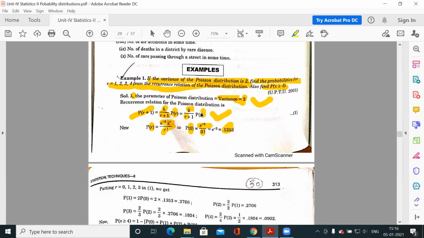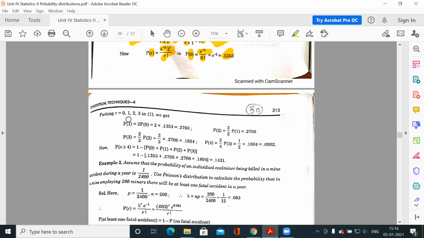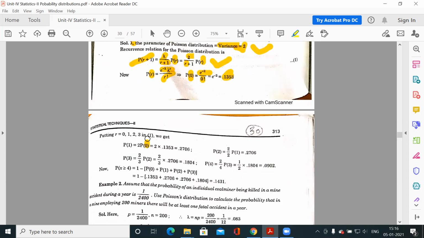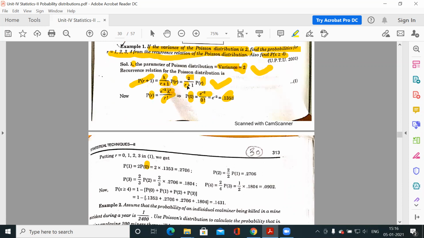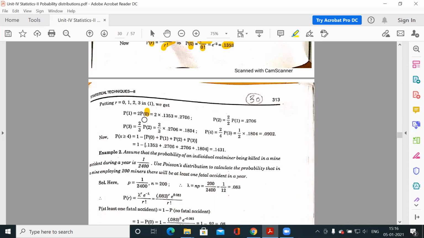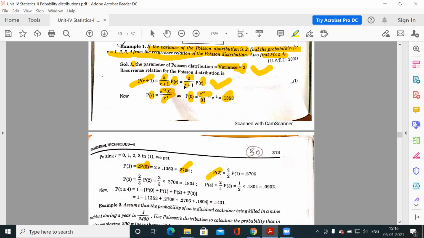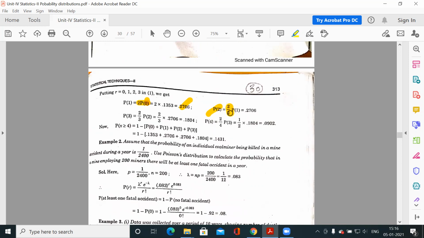When you substitute P1, you will get P2. When you substitute P2, you will get P3. So substituting P0, r plus 1. So you are substituting r as 0. So 0 plus 1, 1. So 2 by 1 into P0, you will get P1. Now P1, P2 is 2 by 1 plus 1, P1. So 2 by 2, P1. So in this way, using the recurrence relation, you can find the probabilities.